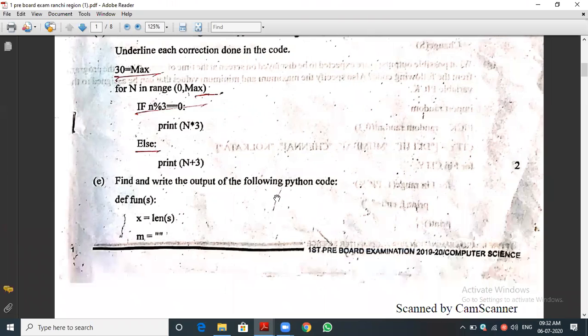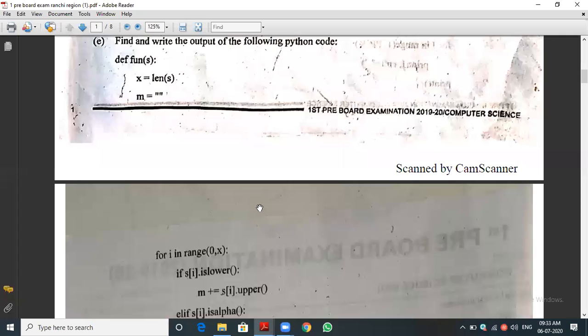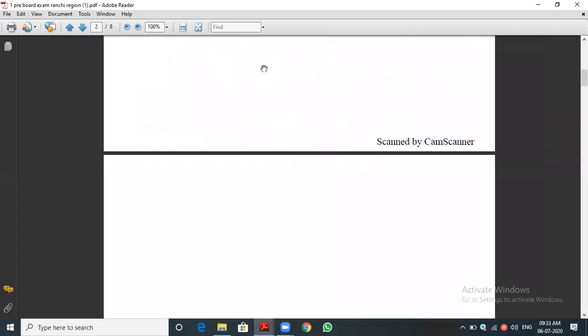And the next question follows that. What output are they asking? They will give a program: find and write the output of the following code. I will minimize it. You can see this. def function, they are using one function. You can see where the main program is started. Actually, they are calling the function with exam2 at com. That is the string they are passing.